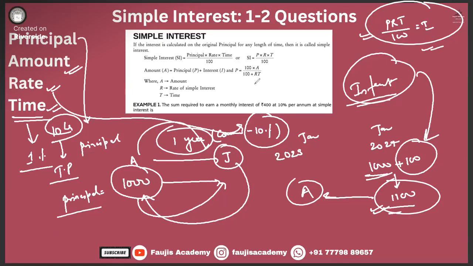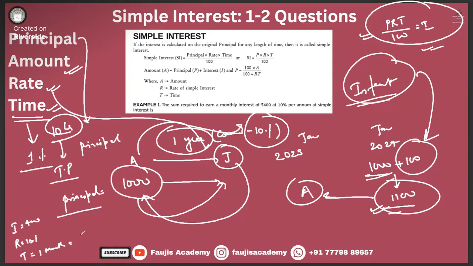Over here is your example number 1. The sum required to earn a monthly interest of 400. What are the premises? Interest they have given is 400. Rate they have given is 10%. The sum required to earn a monthly interest. So what is the time period? 1 month.